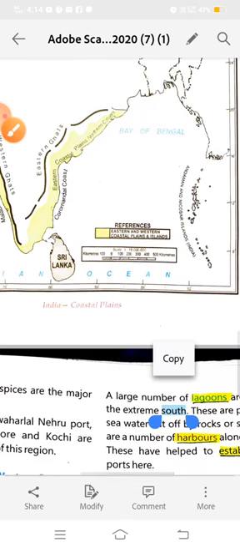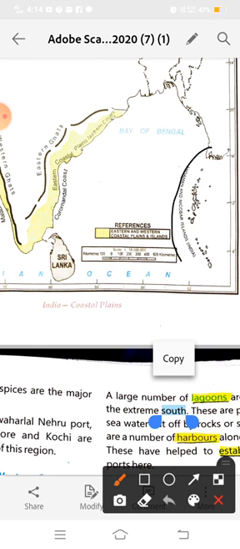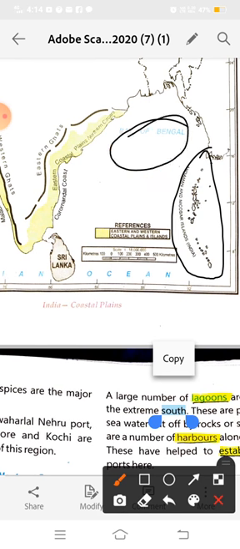So is everyone clear about the location of the Bay of Bengal and the Andaman and Nicobar Islands? On the right side this is the Bay of Bengal, and this group of islands is known as the Andaman and Nicobar Islands. There are around 300 islands in all. The Andaman and Nicobar Islands are a union territory of India, and Port Blair is the capital of Andaman and Nicobar. They are far away from the main island of India.